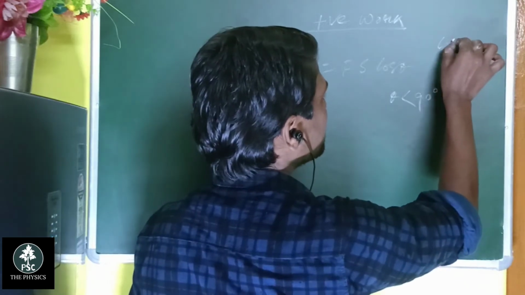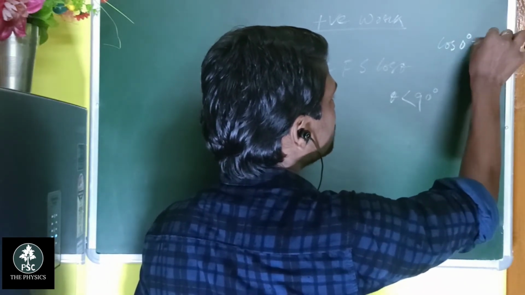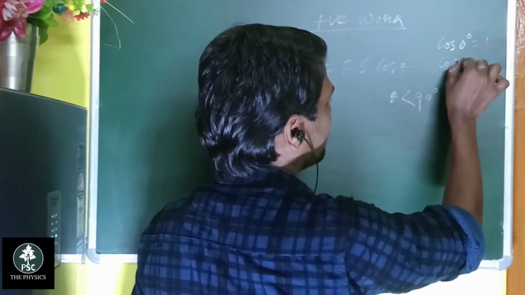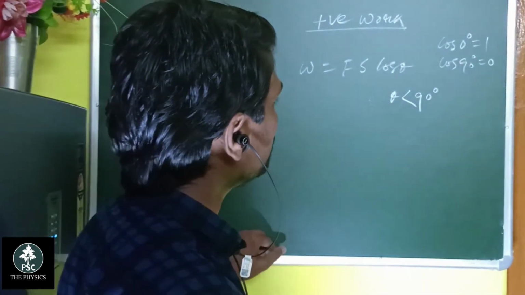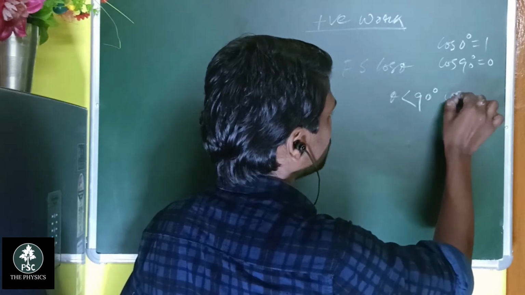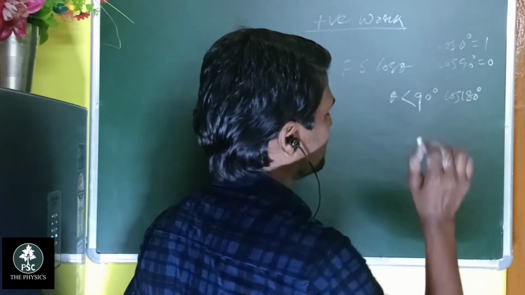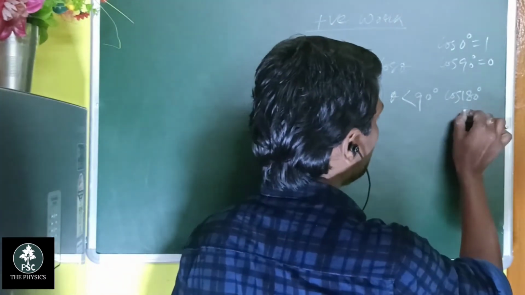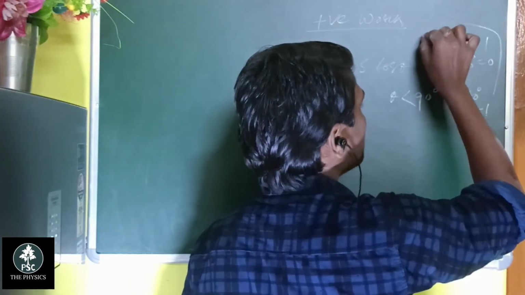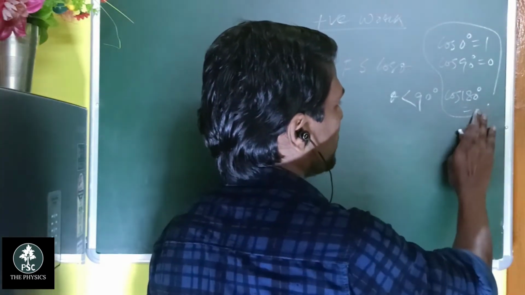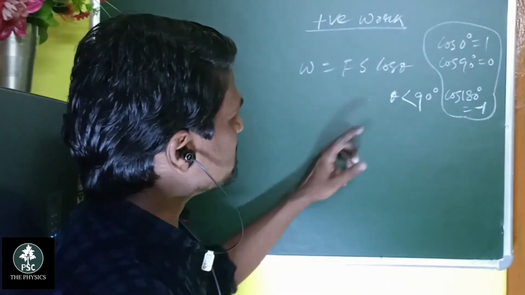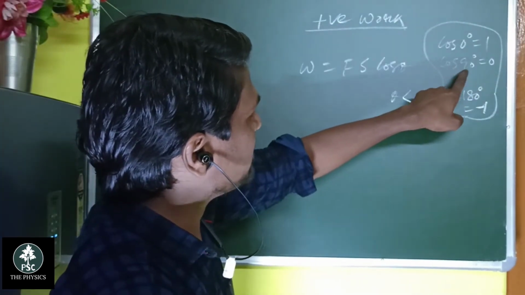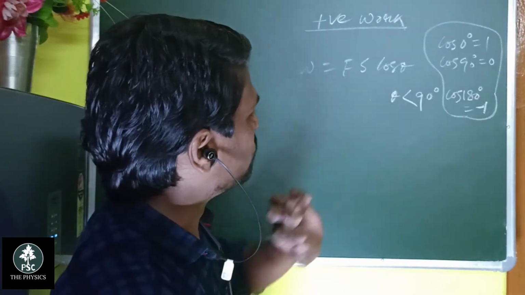Students, cos 0 degree leads to a value of 1, cos 90 degree is equal to 0, and cos 180 degree is equal to minus 1. You know these values. Cos 0 degree means 1, cos 90 means 0, and cos 180 equals minus 1.